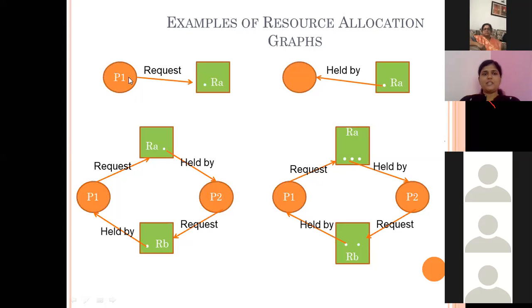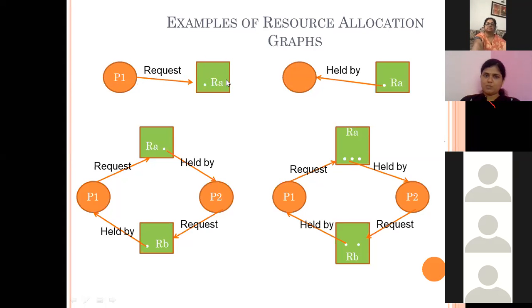You can observe in this graph, all the processes are represented with the help of circles, and all the resources are represented with the help of squares. The dots present in a square are the number of instances of that particular resource available. Let us assume there are 2 input devices.